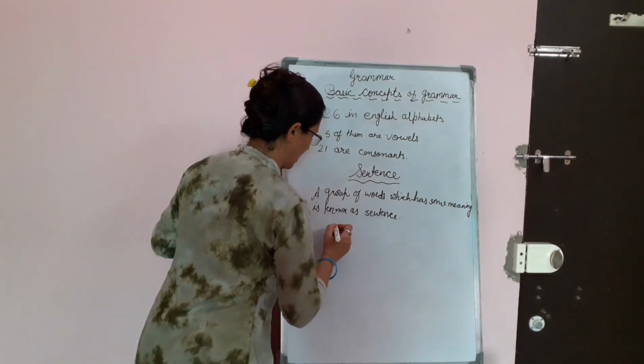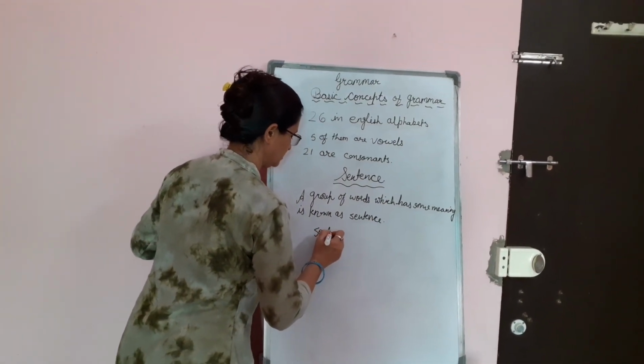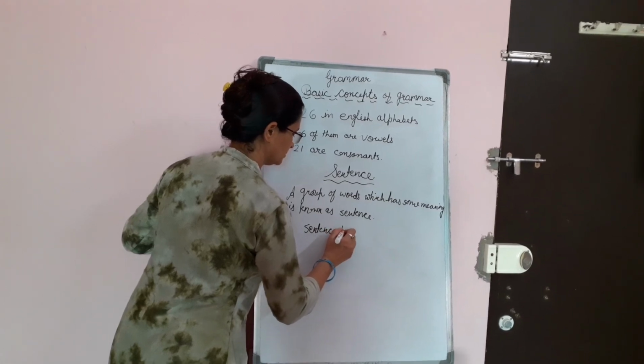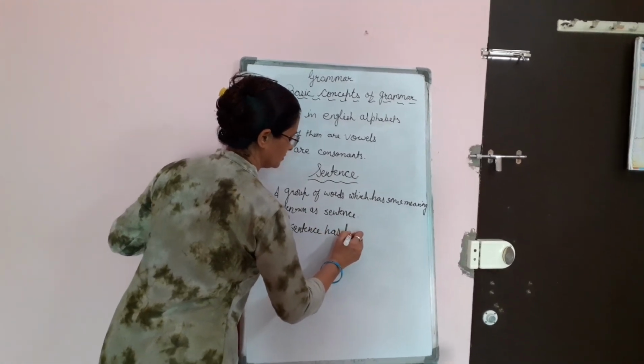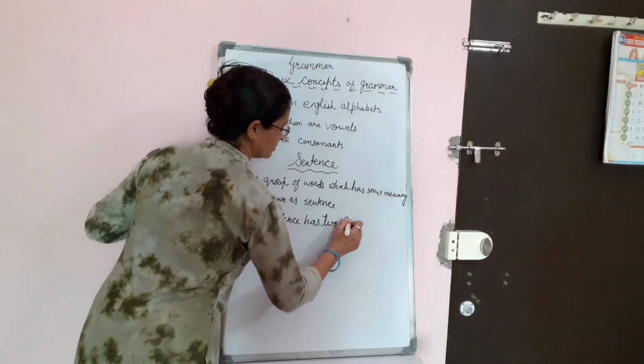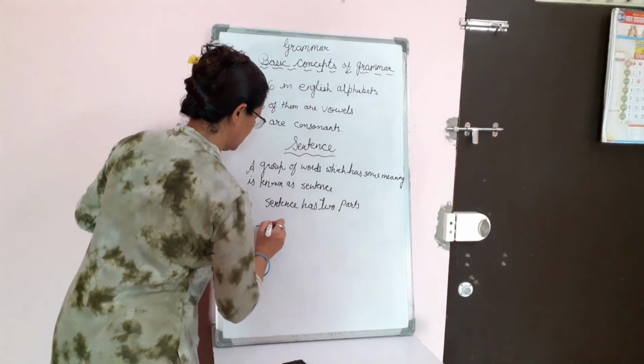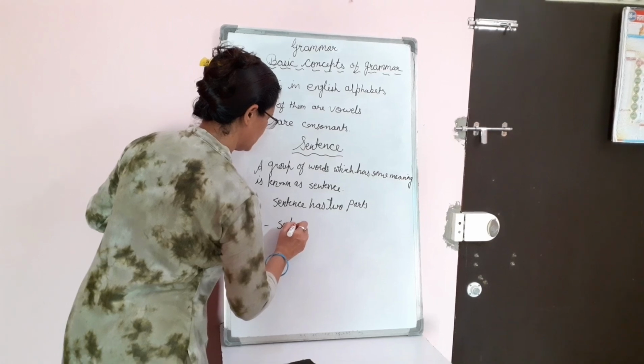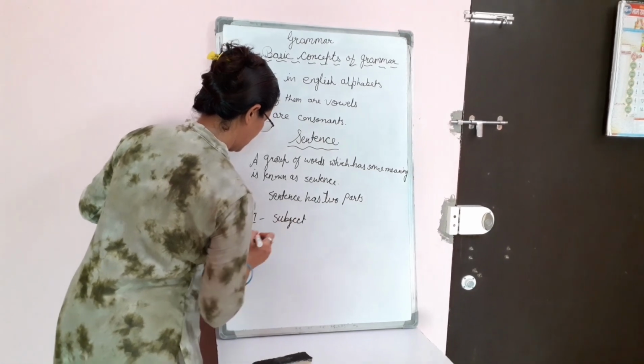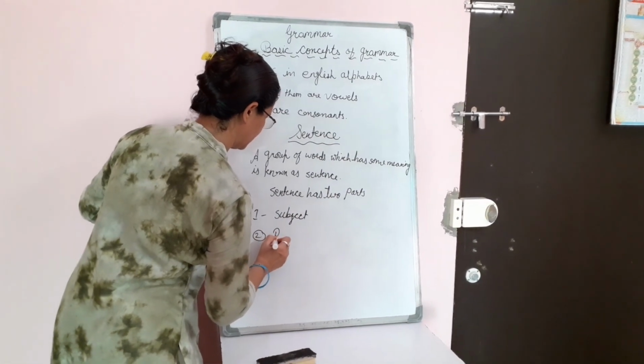Sentence has two parts. One is subject, another is predicate.